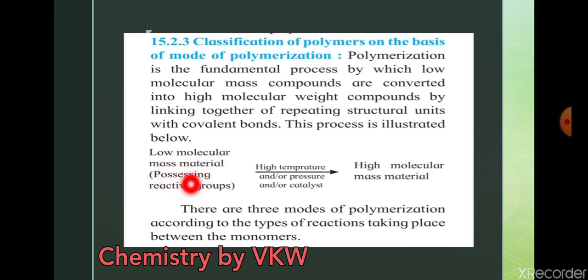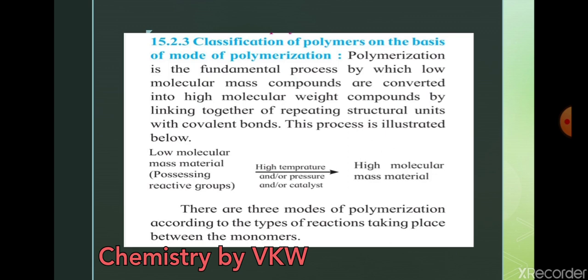Low molecular mass material, what is it? Yes, monomer. And high temperature or pressure and use of the catalyst gives you the polymerization product. It is high molecular mass, that is nothing but polymer.